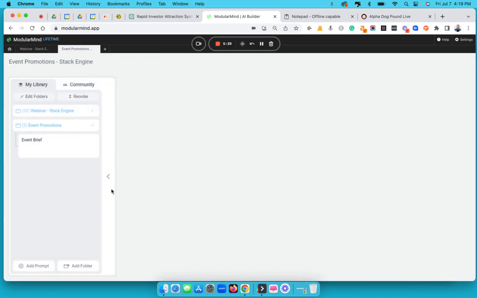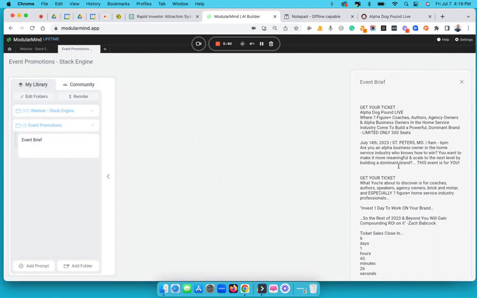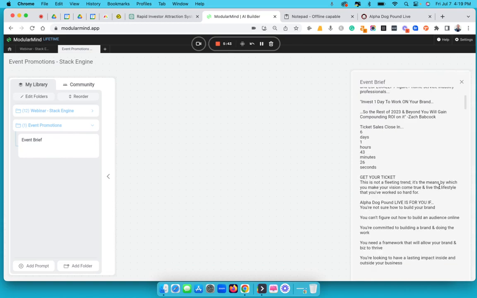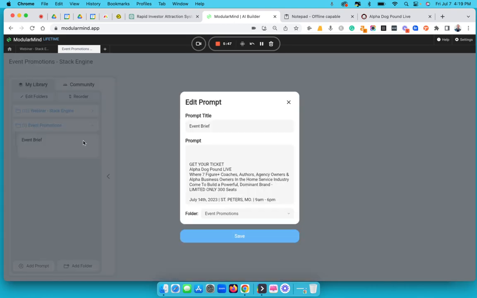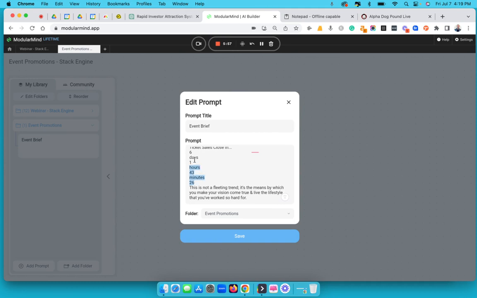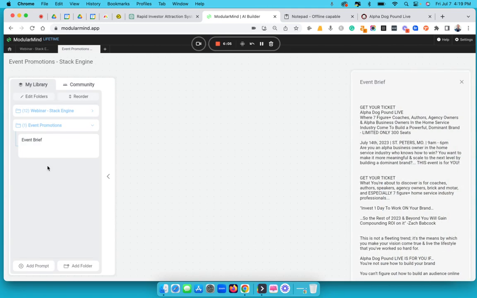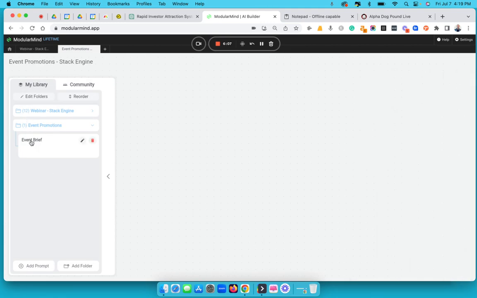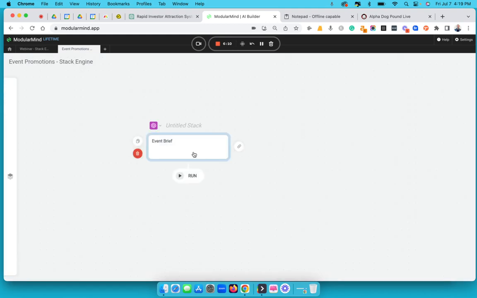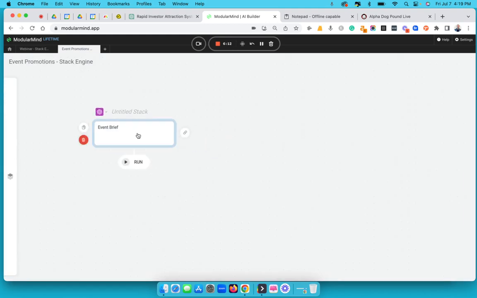So I'm going to start with the event brief. Okay, I'm going to do that. Well, okay, looks kind of wonky. Let's take that thing out. This ticket sale closes. Yeah, I'm going to save it. Okay, now that's done. Then I'm going to drag this over in here for it to be my first run.